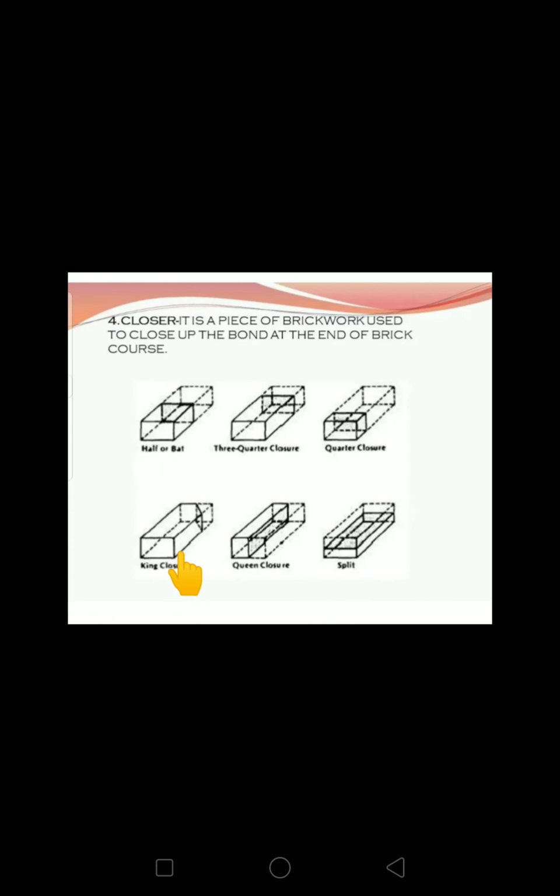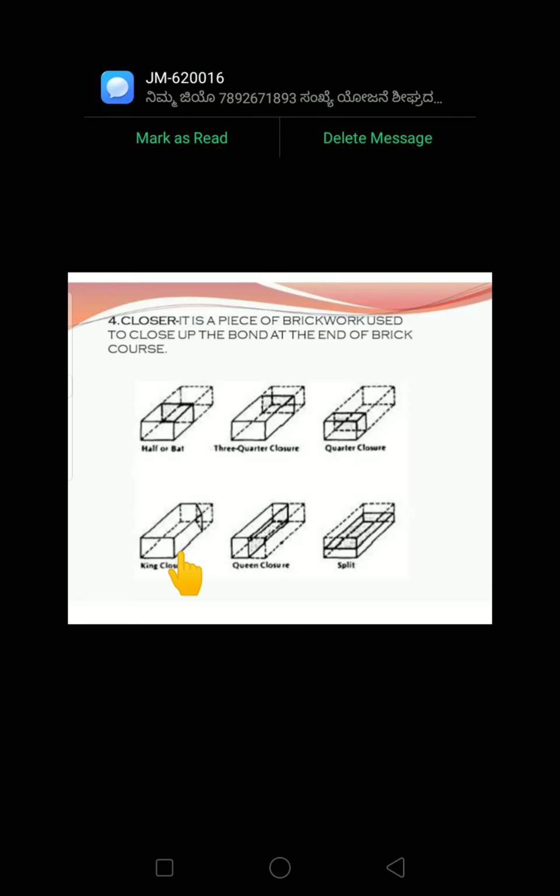Next, closer. This is also a term we use. It is a piece of brickwork used to close up the bond at the end of the brick course. Sometimes when we place bricks at a corner, there may not be sufficient space to place a whole brick. At that time we cut the brick to the space required and place that cut portion there. That portion is called a closer.